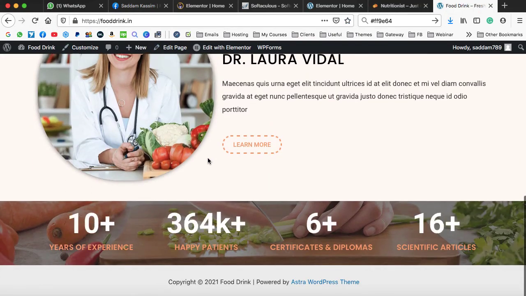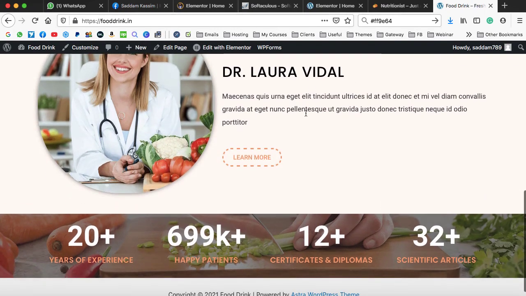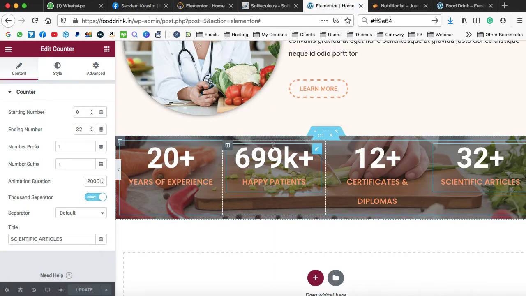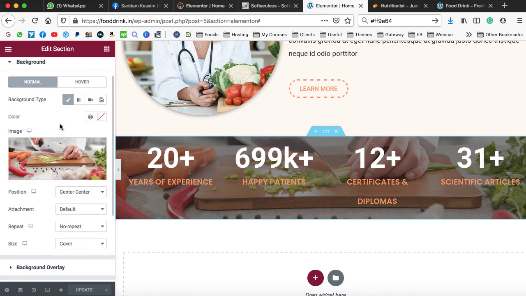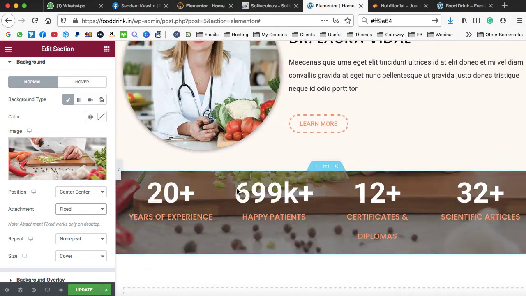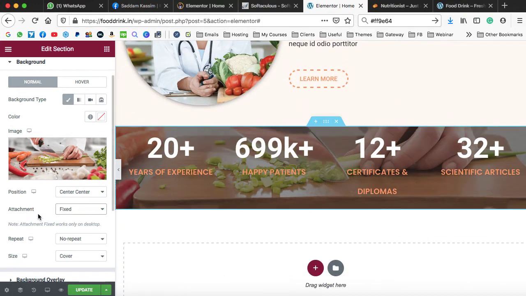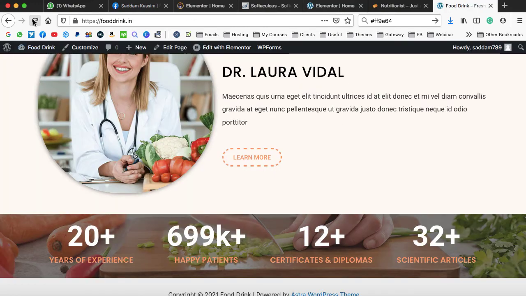Okay, so here we have the section, but it is not parallax. The image is also moving. So let's go ahead and we can set the parallax effect. So go on to the outer section setting. Under the style tab here we can see the area from where we have set up the background image. So you need to check a few options like attachment. So make sure it is fixed over here, fixed. Now the image will show itself as fixed in the background. So that is the attachment option. Then click on update and we can refresh the front page.